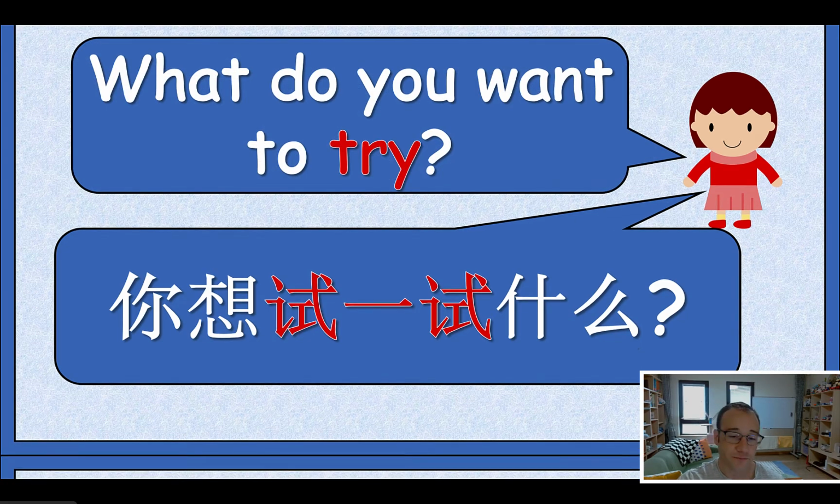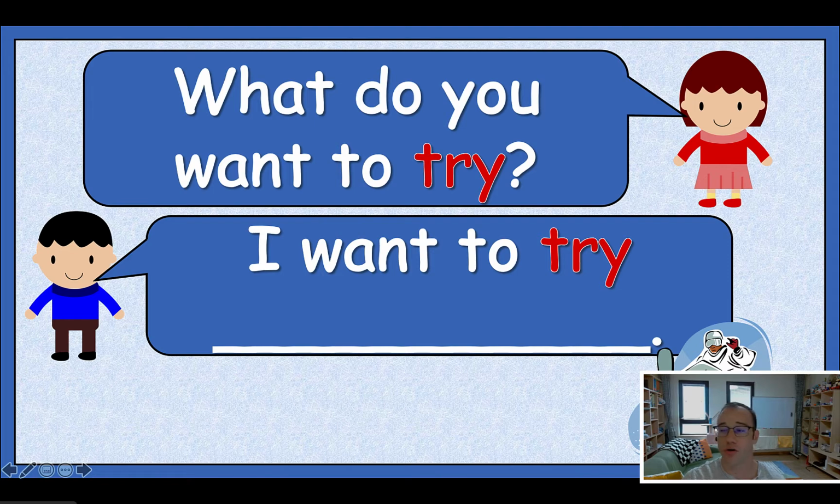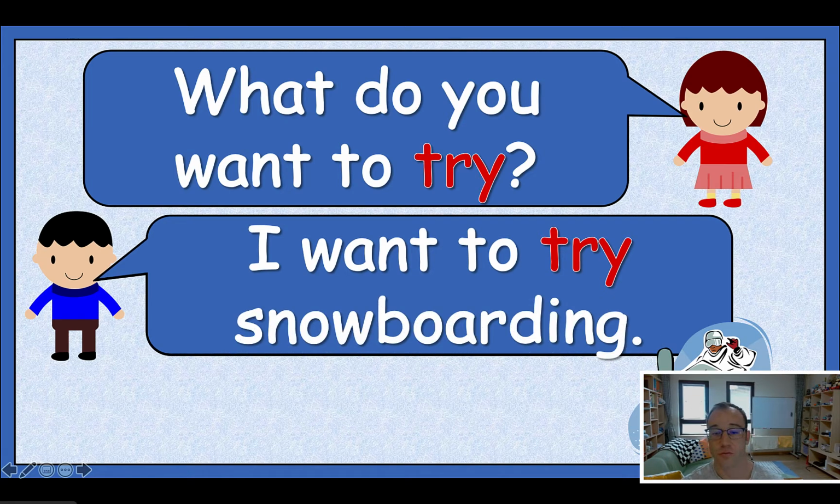Okay, so again, there'll be drilling here. You can do actions for each word, and what I did is I brought one student up, or two students up. One student asked the other student, and then the student had to say, I want to try, and then the word snowboarding. So you could teach them, what would you like to try? I would like to try. Of course you can do that, but with grade 2, I really want to make sure they are practicing the use of the word want.